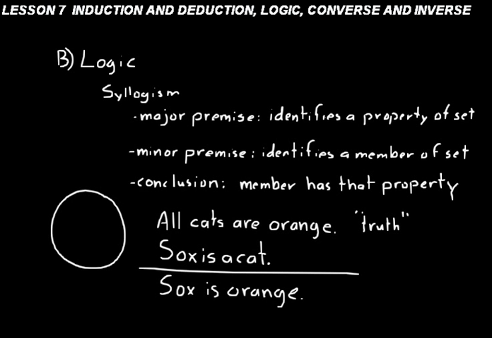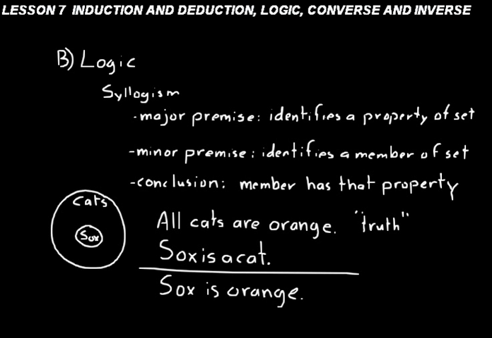So first we can talk about the set of cats. Socks is a cat, so Socks is a member of that set. As long as Socks is a member of that set, and we can draw that using an Euler diagram with circles to represent the different sets, and Socks is within that set, then our conclusion is valid, our argument is valid.